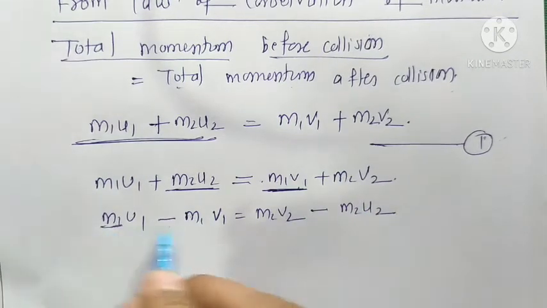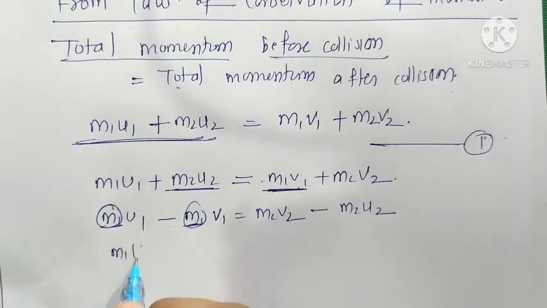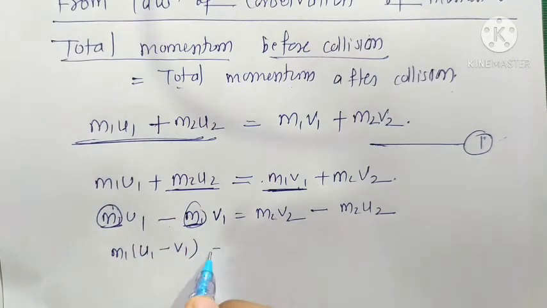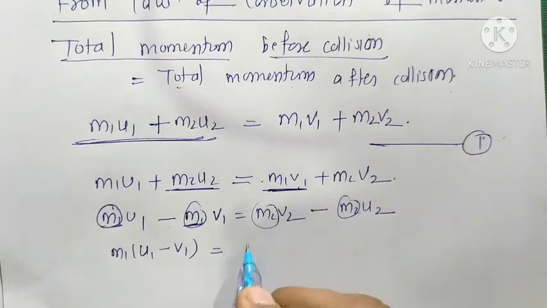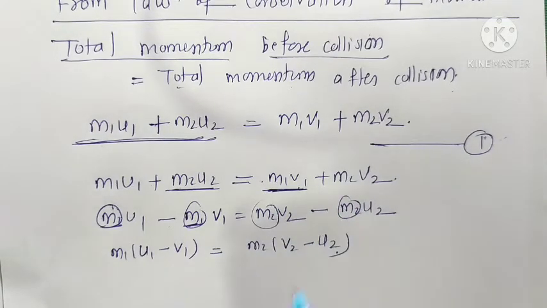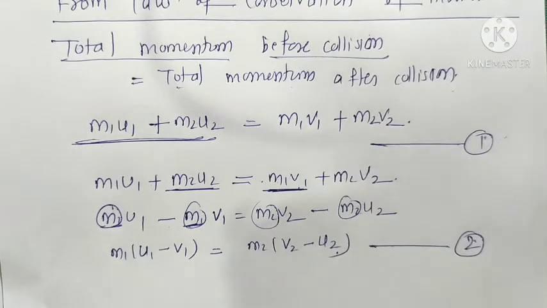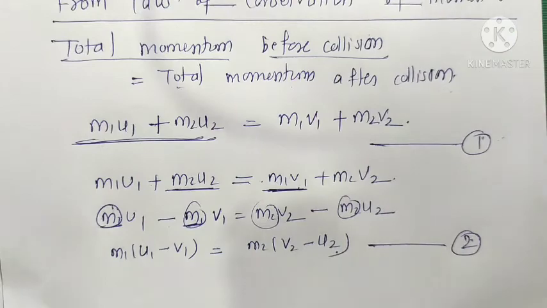Okay, so here we take m1 common: m1 times (u1 minus v1), and here we take m2 common: m2 times (v2 minus u2). Okay, so we give it equation number 2. Now we have to find the kinetic energy from the second law.